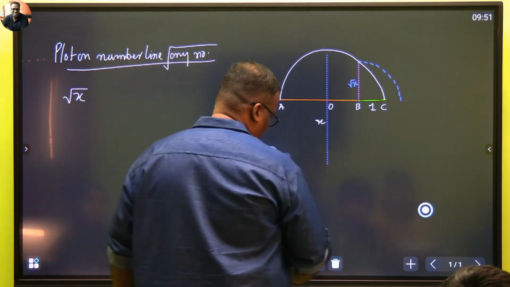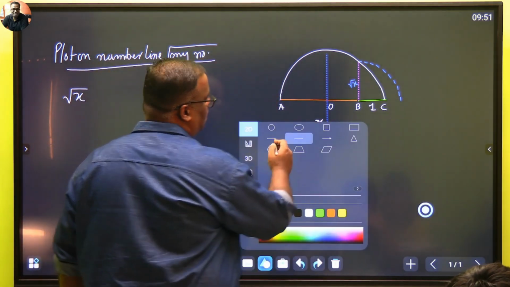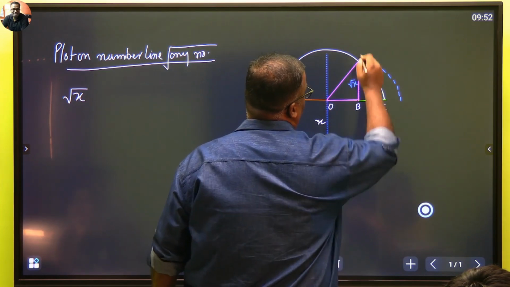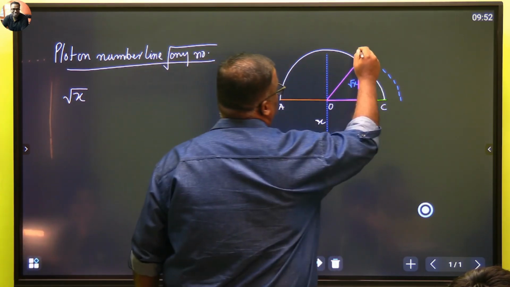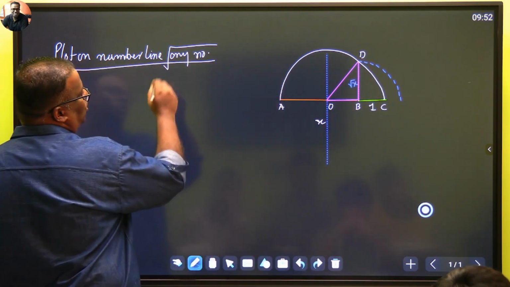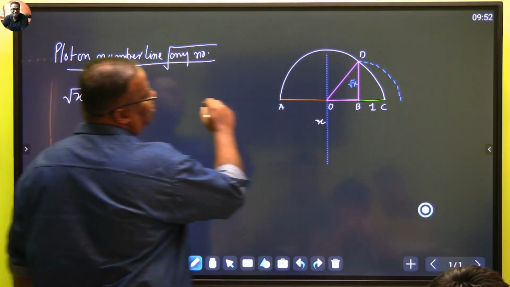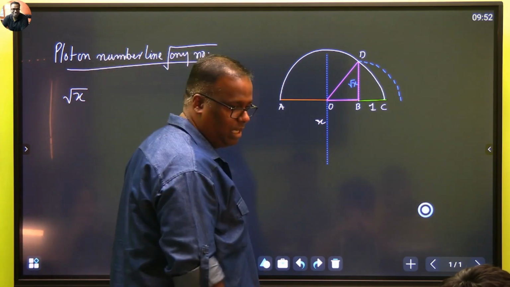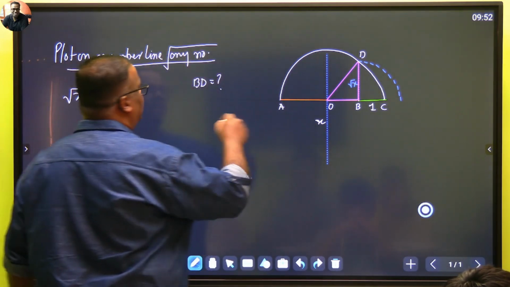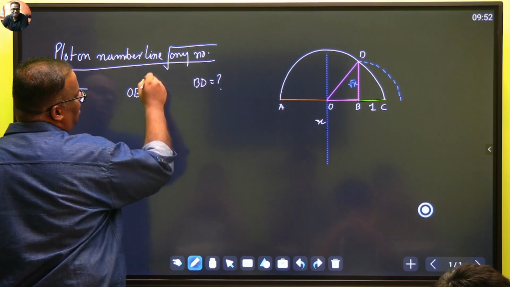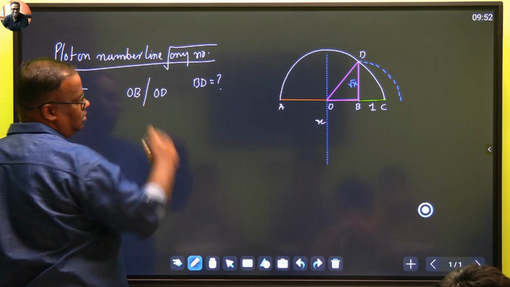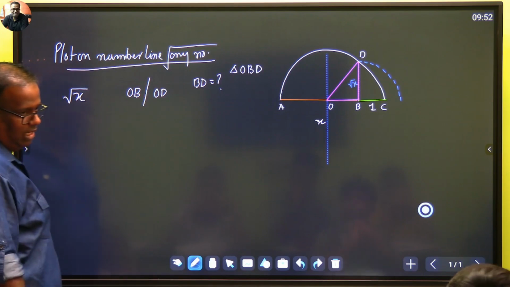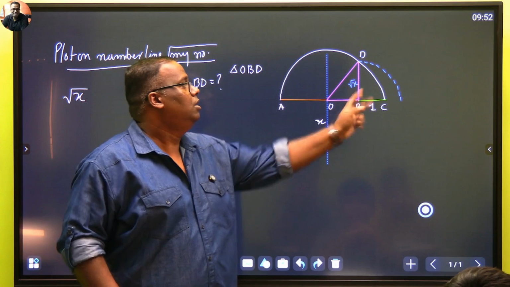आइए. So what we do, we concentrate on this particular triangle. Let's look at this particular triangle, and let me name this as, say, D. हमें क्या चाहिए? We need to find out the value of BD. You have to prove that BD is equal to root x, right? So if you see a right angle triangle, the sides will be OB, BD and OD in triangle OBD. OBD is a right angle triangle.